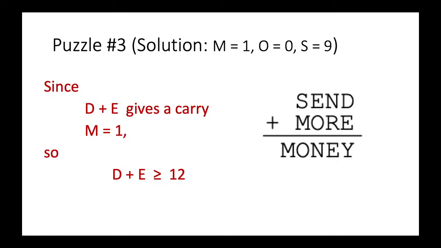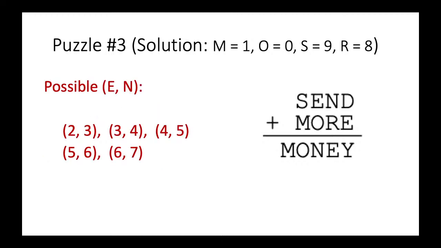Okay, so we have gathered much information now, so it is already enough for us to try out all the possible cases where D, E, Y, and R can satisfy the equation. So we recall that there is a relationship between E and N. E is equal to N minus 1, or E plus 1 is equal to N. So E, N could be 2, 3; 3, 4; 4, 5; 5, 6; or 6, 7. We don't have the other cases because you can't use 0, 1, 9, 8 anymore. So these are all the cases that we can have.